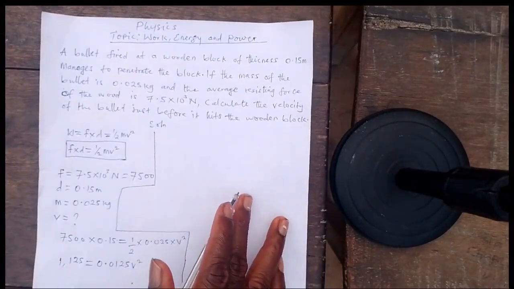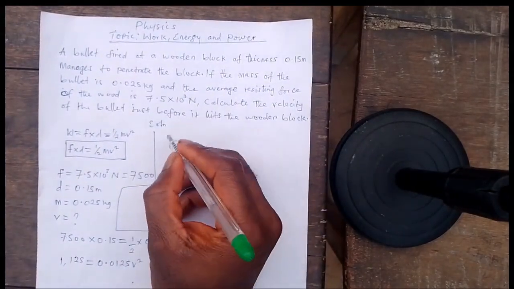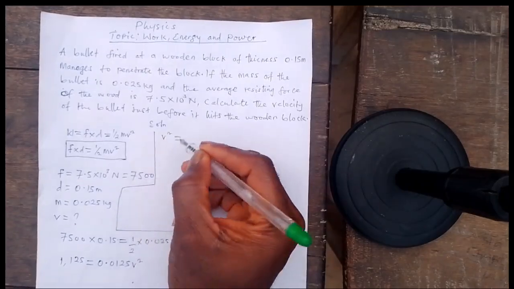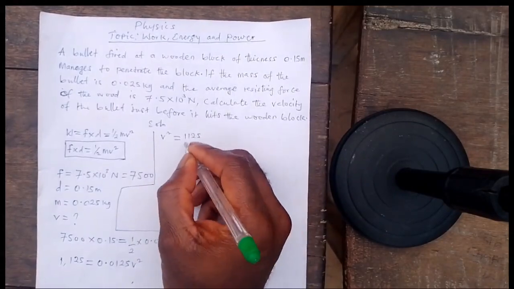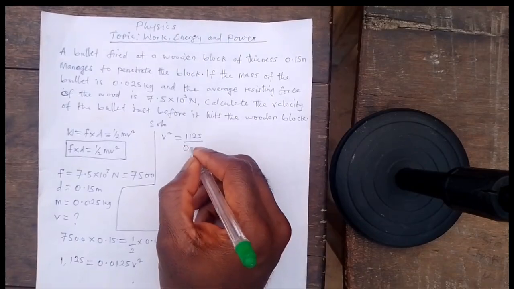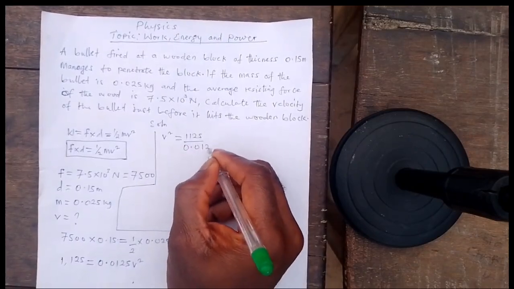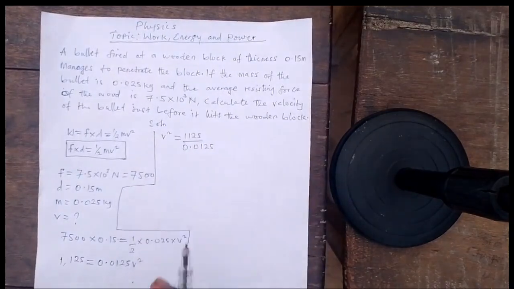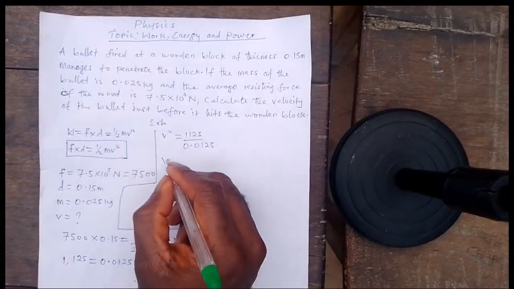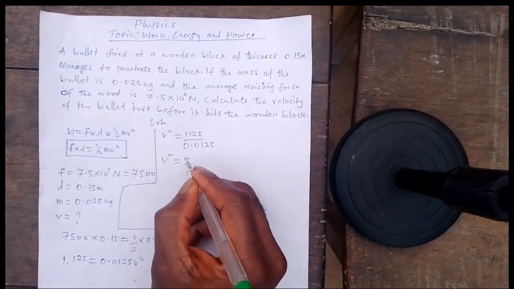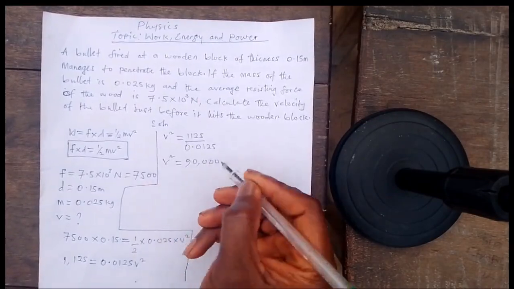Then we make v squared the subject of the formula. We have that v squared would be equal to 1,125 all over 0.0125. So let's divide this. 1,125 divided by 0.0125 should give us 90,000. So v squared will be equal to 90,000, right?